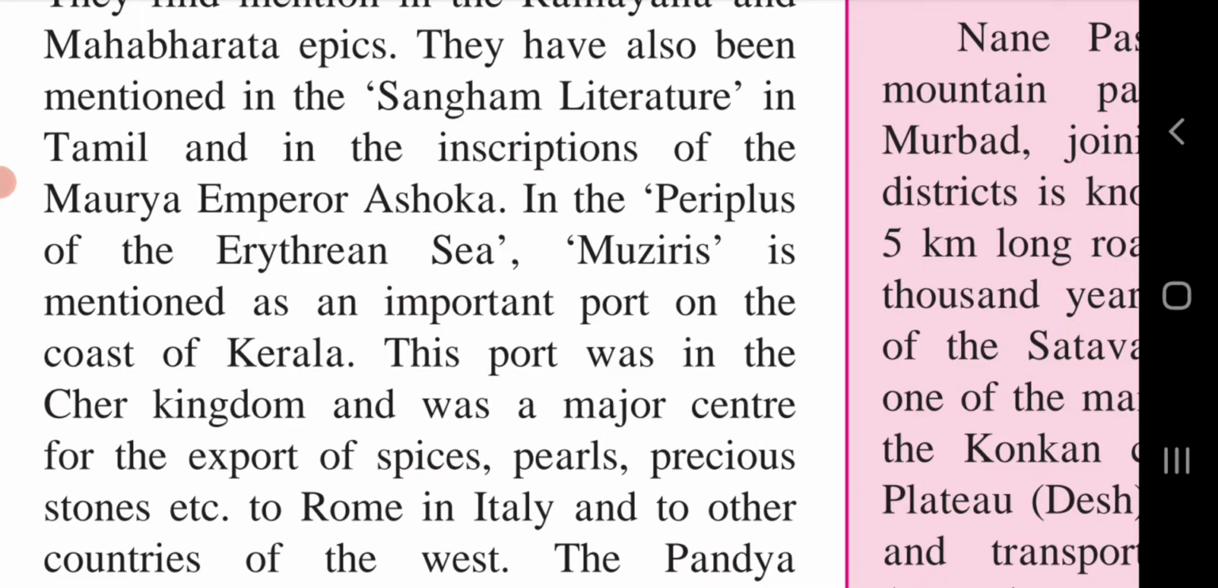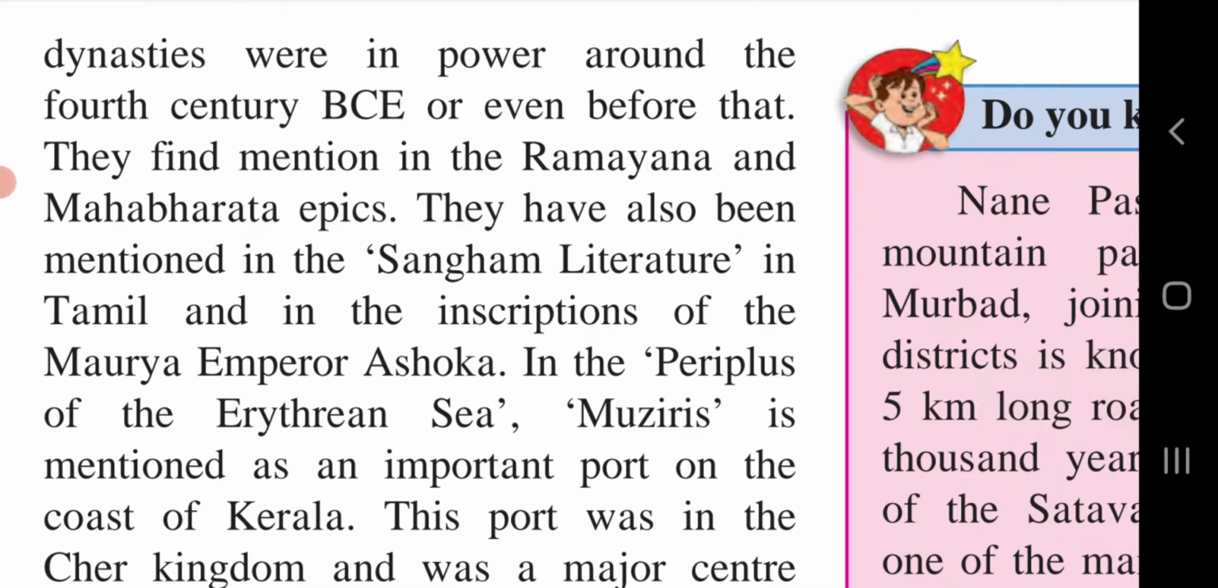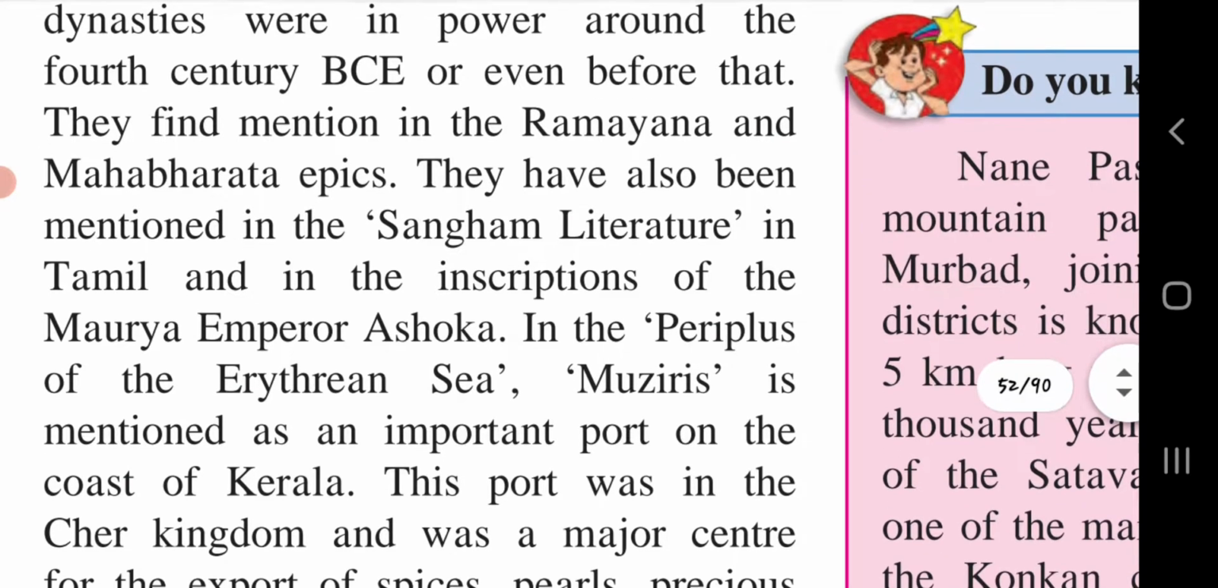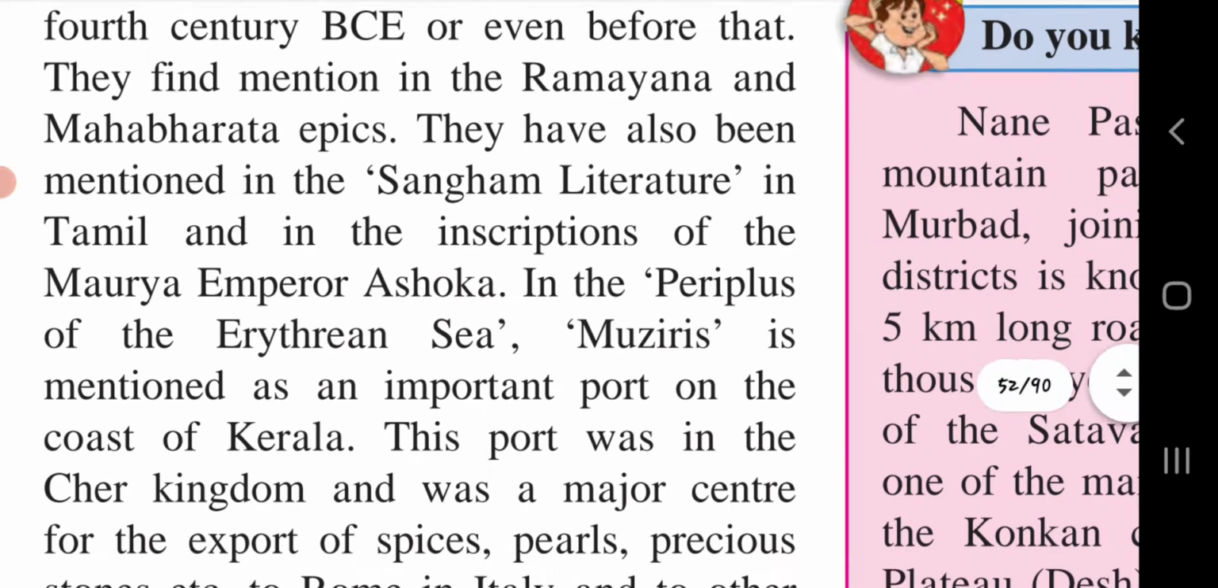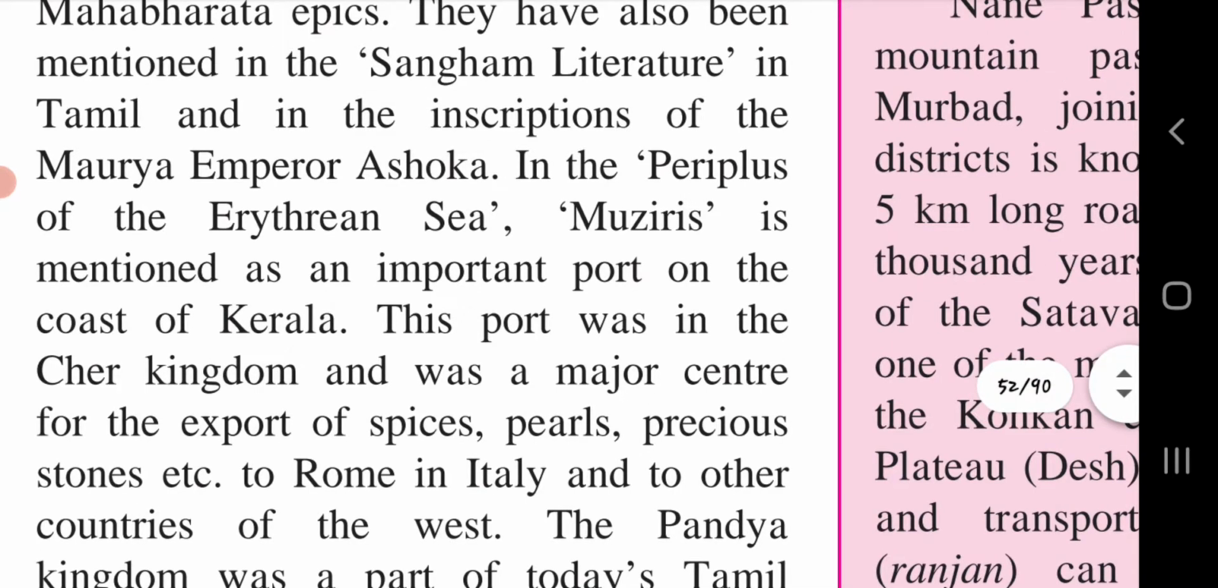In the Periplus of the Erythraean Sea, about which we saw in the previous chapter, Muziris is mentioned as an important port of the coast of Kerala. This port was in the Chir kingdom and was a major center for the export of spices, pearls, precious stones, etc. So about the Chir, Pandey and Chola dynasties, we can see this content in the Ramayana and Mahabharata, in Sangam literature, in the Tamil inscriptions of the Maurya Emperor Ashoka, and in the Periplus of the Erythraean Sea. In that also we can get information about the Chir, Pandey and Chola dynasties.